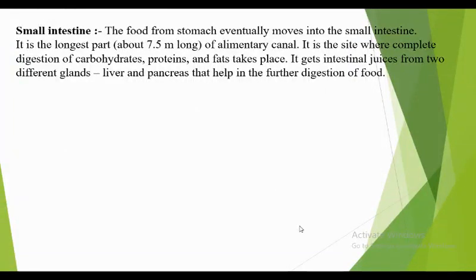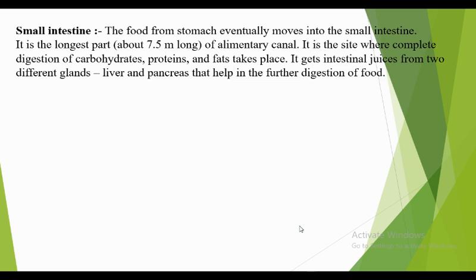The next thing is the small intestine. The food from the stomach eventually moves into the small intestine. It is the longest part of the alimentary canal, about 7.5 meters long. It is the site where complete digestion of carbohydrates, proteins, and fats takes place.